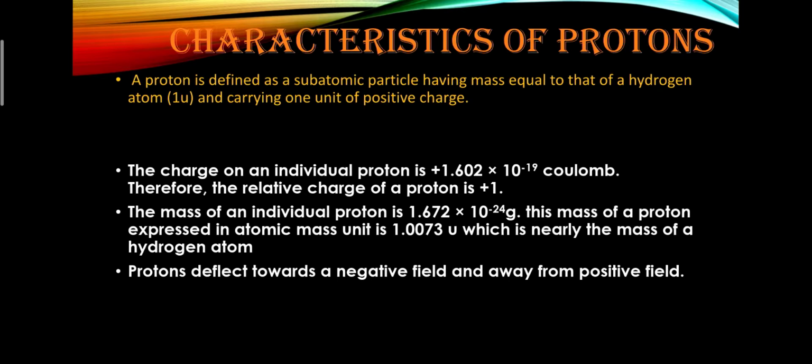A proton deflects toward the negative field and away from the positive field. Anode rays always travel in a straight line. Anode rays consist of fast moving, positively charged particles, and the e/m ratio is not constant. The characteristics of anode rays are otherwise the same as those of cathode rays.